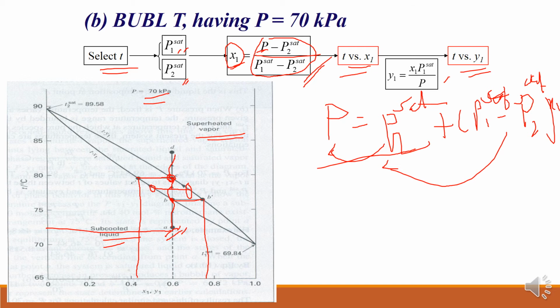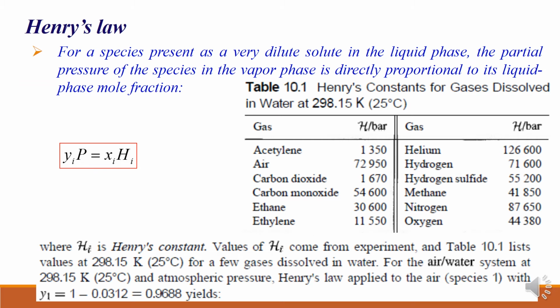It is quite simple here. Again, if you see Henry's law, it is again a simple law which will also define x1, y1 versus x1 data. So it is very simple again. So Henry's law is YiP is equal to HiXi. So only Pi saturated vapor pressure is replaced by Henry's constant.